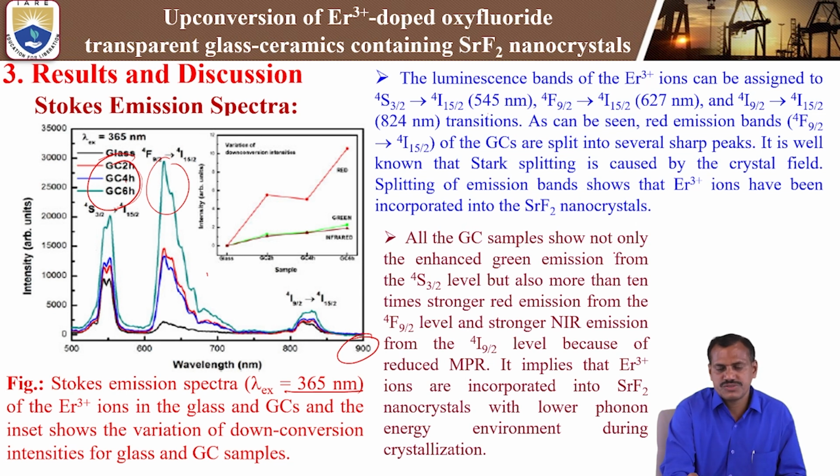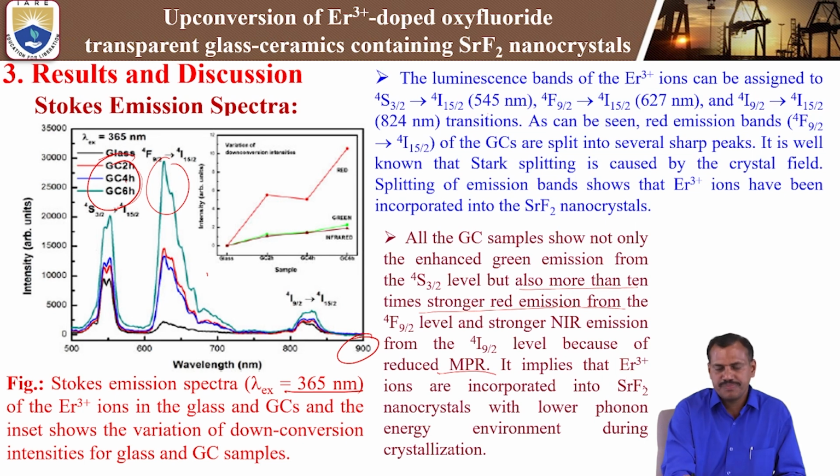So all the glass ceramics show not only the enhanced green emission from the quarter 3/2 level, but also more than 10 times stronger red emission from the quarter 9/2 level. The red emission is enhanced more than 10 times, and also the near infrared emission from the quarter 9/2 level, because of the reduced multiphonon relaxation. MPR means multiphonon relaxation.